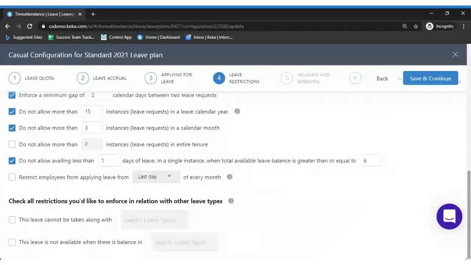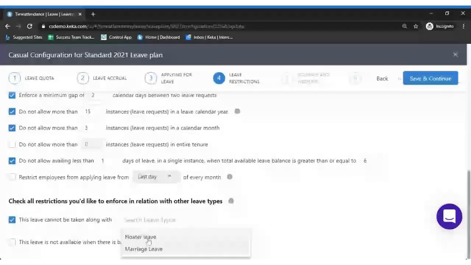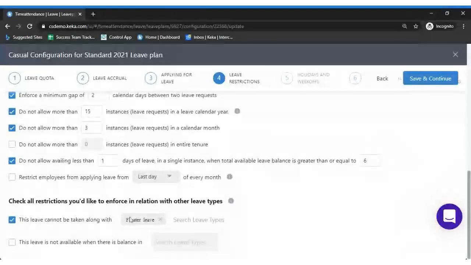Check all restrictions you would like to enforce in relation with other leave types. In case you want to enable this option, this leave cannot be taken along with another leave type. If there are floater leave and marriage leave, and you don't want to allow employees taking it along with floater leave, you can select this option. Let's assume Monday is a floater and on Tuesday the employee wants to take a casual leave. Whether you want to allow the employee to take them combined, yes or no, you can enable or disable this option. If you don't want to allow applying leave along with the floater, you can enable this option.